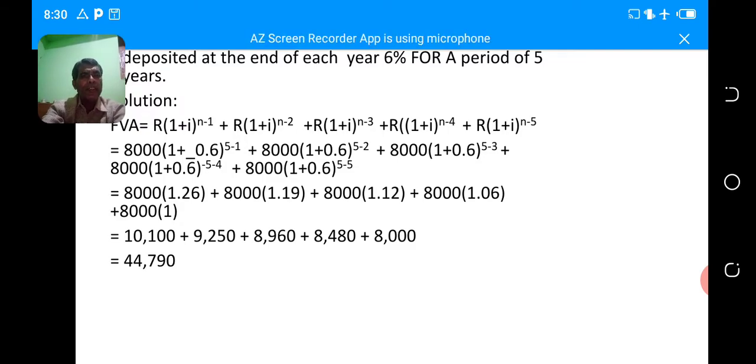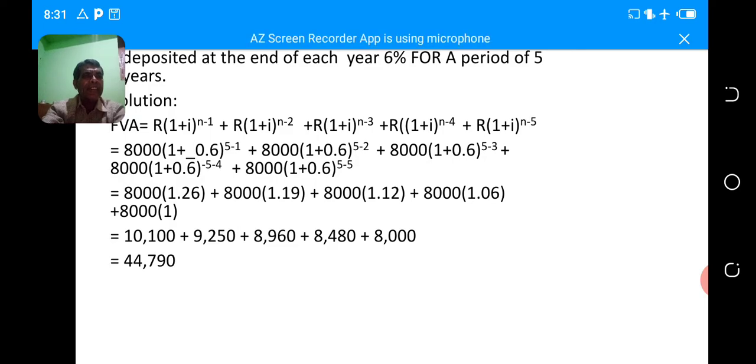So now we are going to simplify. 8,000 into 1 plus the high interest rate 6%, maximum number of years 5 minus 1, plus second year 8,000 into 1 plus 0.06 to the power of maximum 5 minus 2 in the second year,